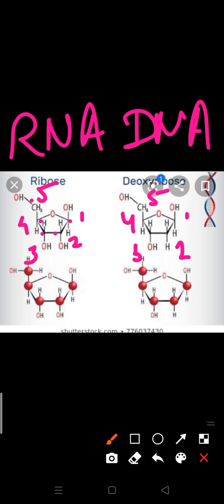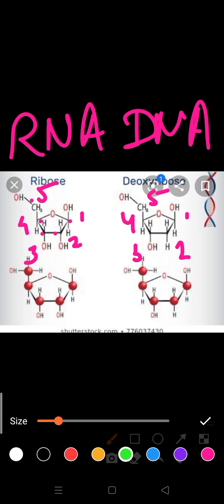It is a pentose sugar, and this ring is known as the furanose ring. Here you can see how many OH groups are present in case of ribose: 1, 2, 3 or 4? 4 OH are present. In that case, 2 functional hydroxyl groups are present, and they are these two.